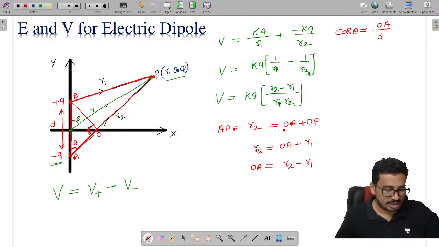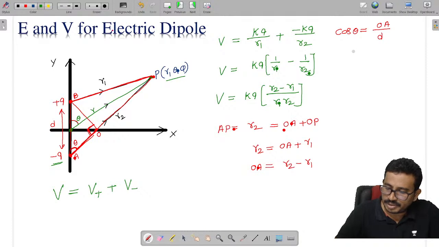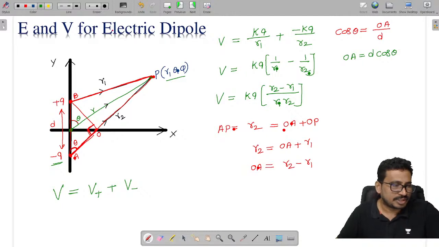So here this is my OA. From this I can get OA, which is given as d cos theta.